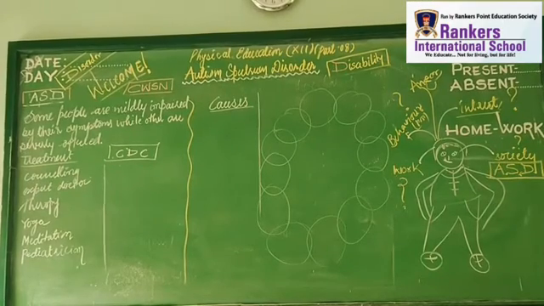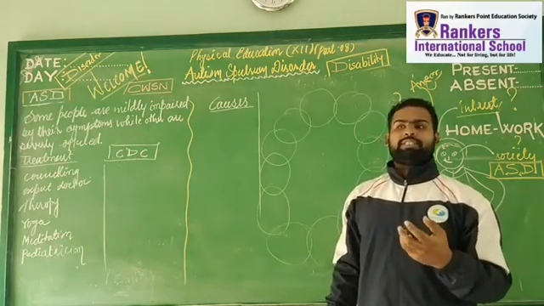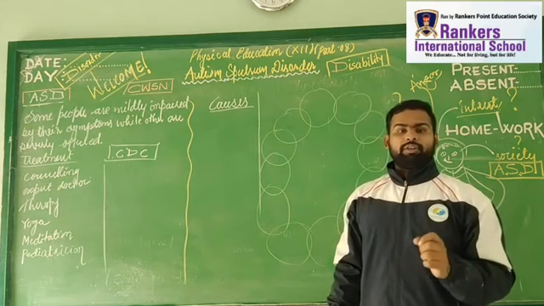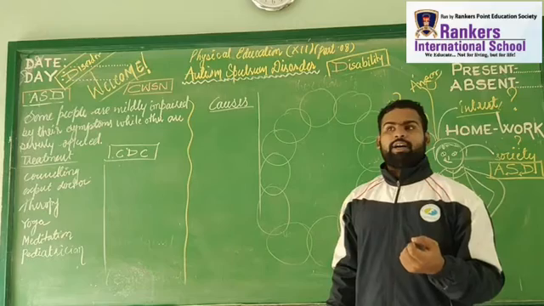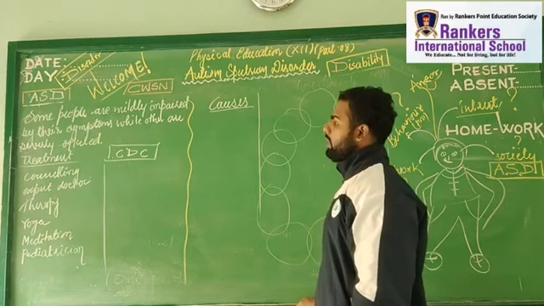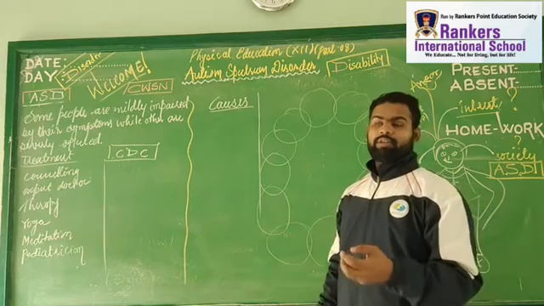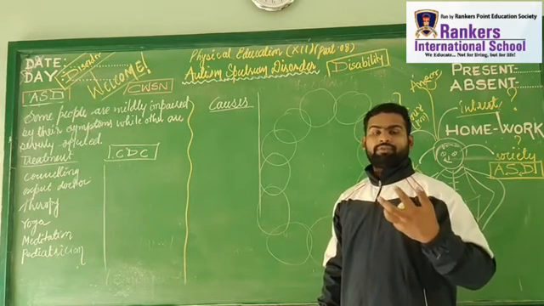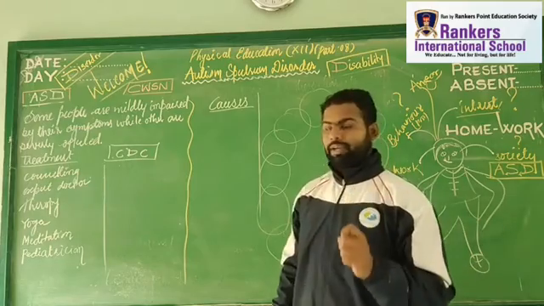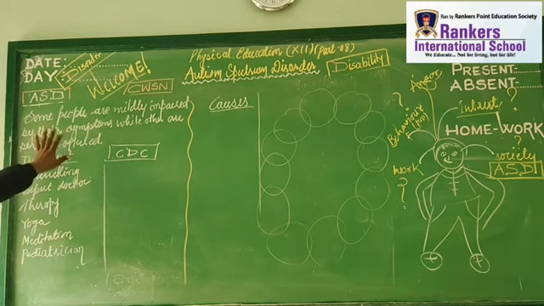So here we understand what ASD is. Now let's put a light on the next parameter. Some people are mildly impaired while other people have a lot of symptoms. It may be moderate, sometimes simple, it may be normal. We can't say it's normal, but it's a problematic kind of thing. So some people are mildly impaired, some are moderately impaired, and some are severe. If it's severe, there is a lot of problem, a lot of psychological as well as physiological functions affected. Some people are mildly impaired, some of them have a serious effect.